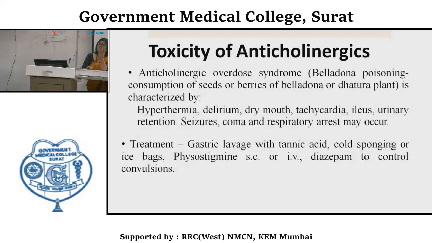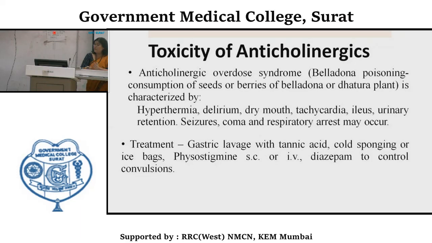Their toxicity is also very common, like accidental, homicidal, suicidal, there will be overdose. They are plant products, or even as medicine they can be taken accidentally in higher doses, and anticholinergic overdose syndromes are found in belladonna poisoning, Atropa belladonna, or thorn apple poisoning.